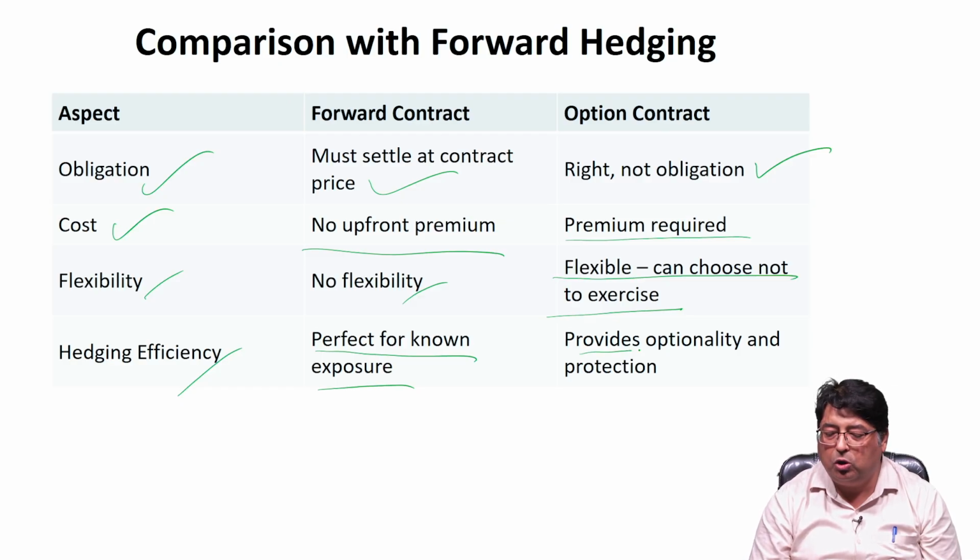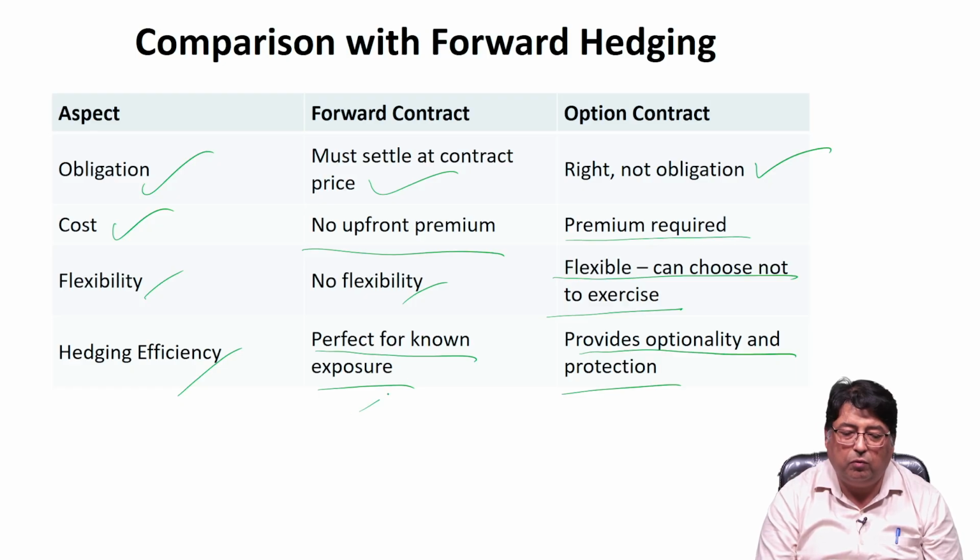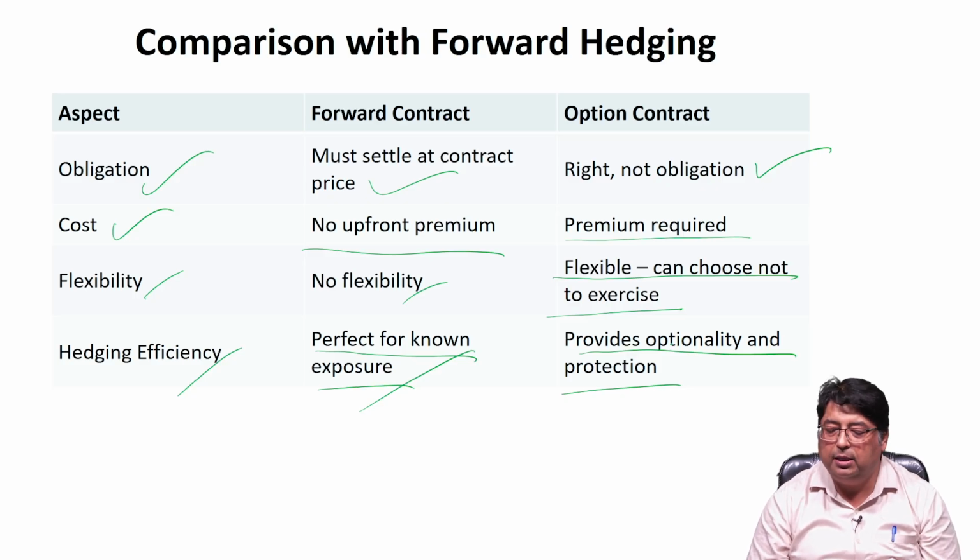But in case of options contract, it provides optionality and protection. So, exposure is known, but in that case the exact amount of exposure is not there, because that will be determined on the basis of the future spot rate. But in case of forward market, that is well known, because the current spot rate is known and the forward rate is also known, and it is clear that the contract is going to be settled only at the strike price and no other rate. But in case of option, there is optionality. So, that is why it is not as perfect as in case of forward contract.